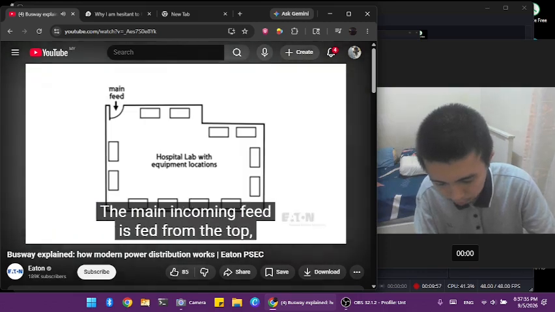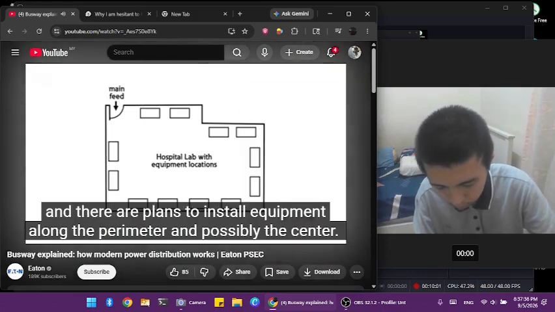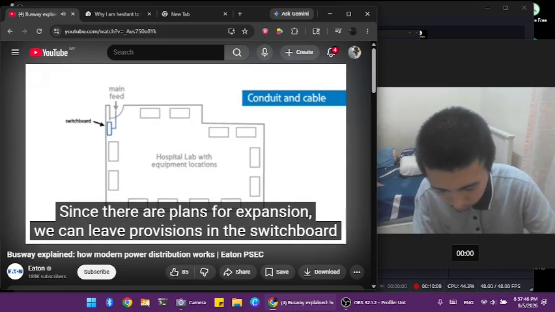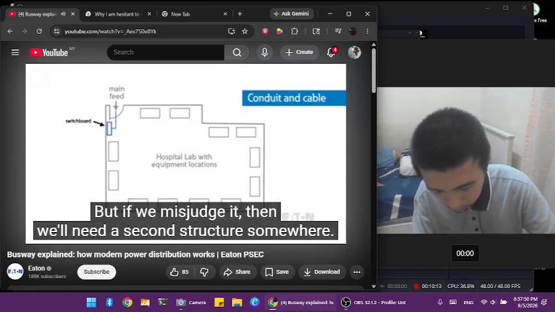The main incoming feed is fed from the top, and there are plans to install equipment along the perimeter and possibly in the center. For a conduit and cable system, first we're going to need a switchboard to split up the incoming power. Since there are plans for expansion, we can leave provisions in the switchboard for extra breaker spaces, but if we misjudge it, then we'll need a second structure somewhere.